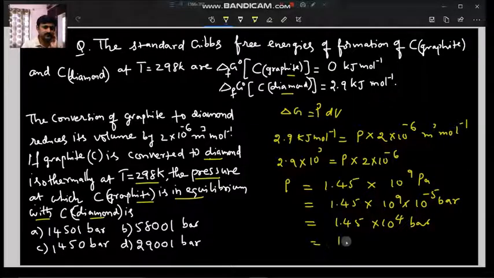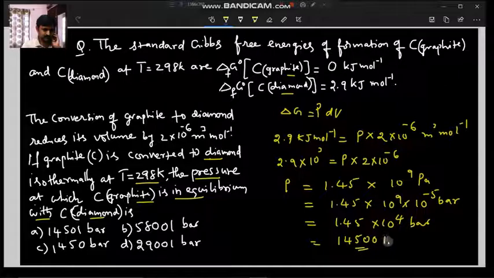So it is 14500, 2 zeros will come. Very close to our option A, the first option. So the first option is the right option for this calculation.